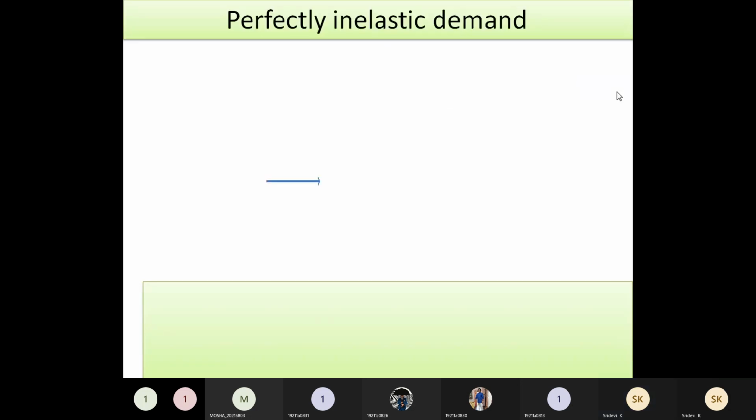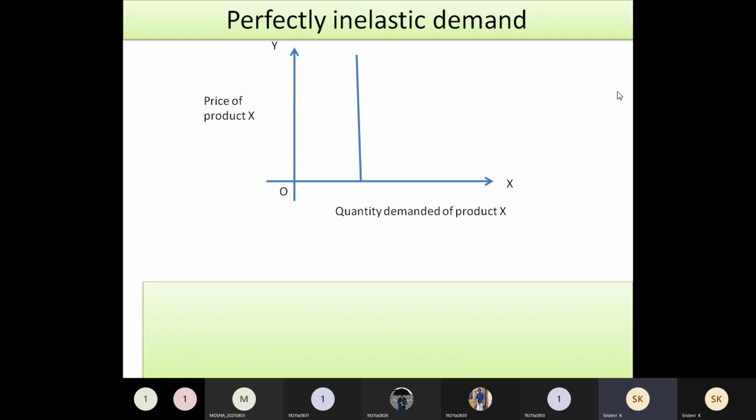The same thing we are going to draw in the graph. As usual, we take the x-axis and y-axis; on the x-axis you show the quantity demanded, and on the y-axis the price of the product. This is common for all the graphs. Let us name the demand curve TD. At Q1 the demand is fixed, and there is no change in quantity.